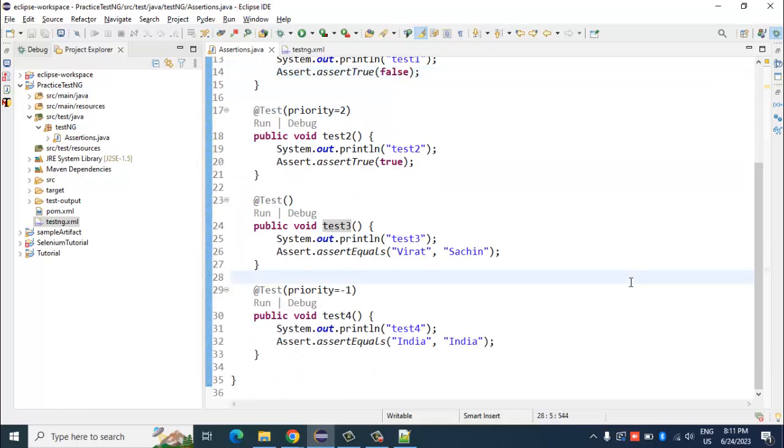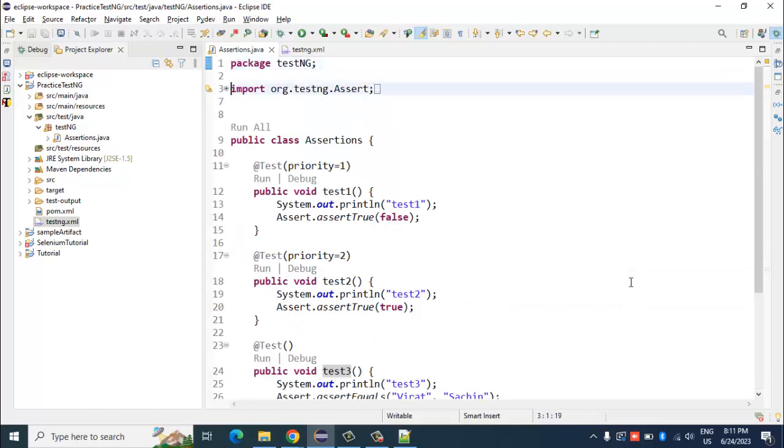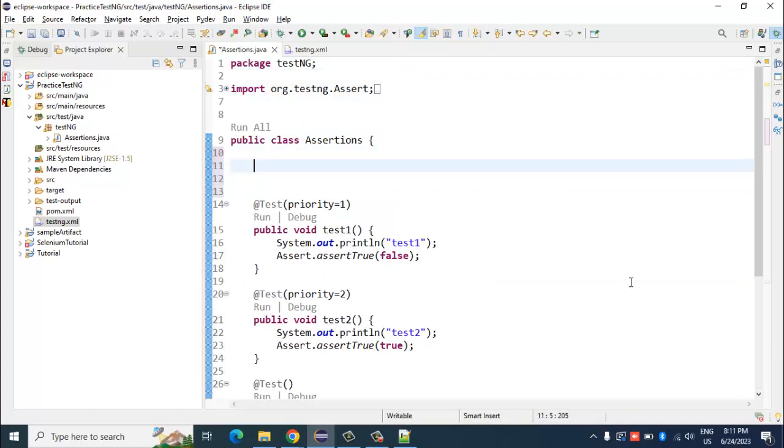Okay, so now let us see what is data provider. Okay, so data provider actually is a way wherein you can parameterize your TestNG script. Okay, so I will tell you how. So we have this data provider, the annotation in TestNG, which you can use.